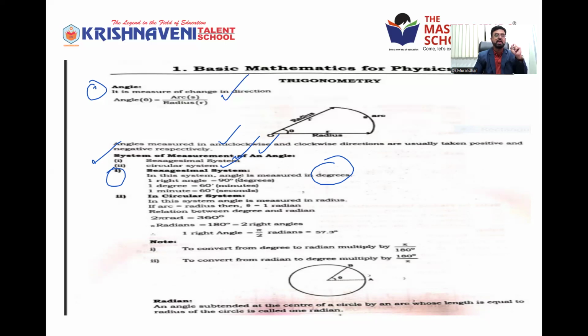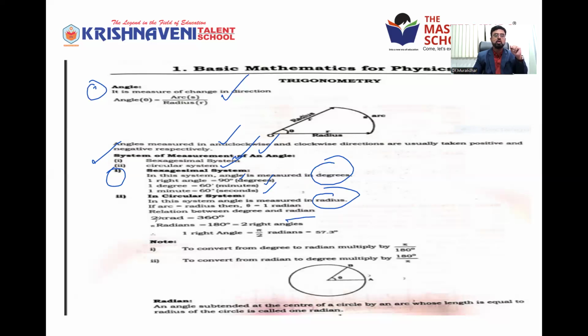That is, a right angle is 90 degrees. 1 degree is equal to 60 minutes, and 1 minute is equal to 60 seconds. We know that; this is useful for conversions. In the circular system, angle is measured in radians.